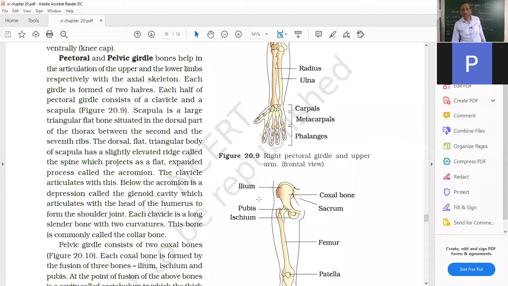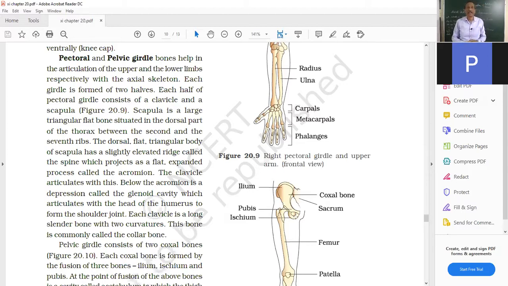Here are the ilium, ischium and pubis. These three bones are fused together to form the left side of the pelvis and the right side of the pelvis. So this forms the pelvic girdle. Girdles is the name given because girdles have cup-shaped sockets on which the hand and leg bones can get fixed, and they can rotate in them. So the pelvic girdle and pectoral girdle are given here.